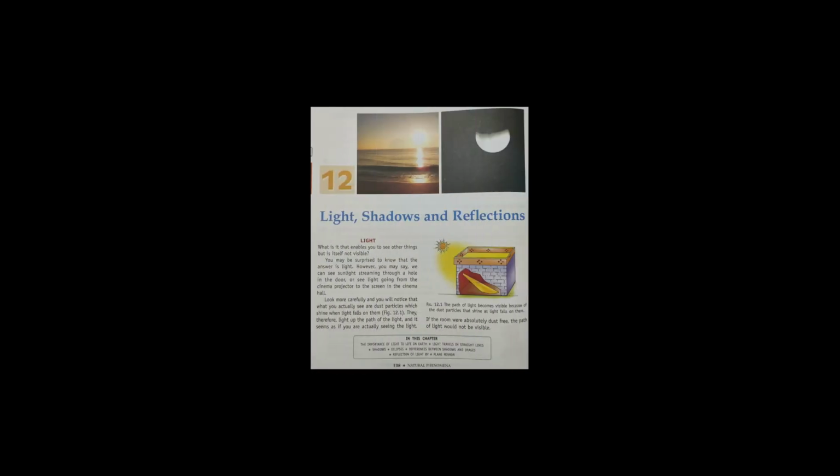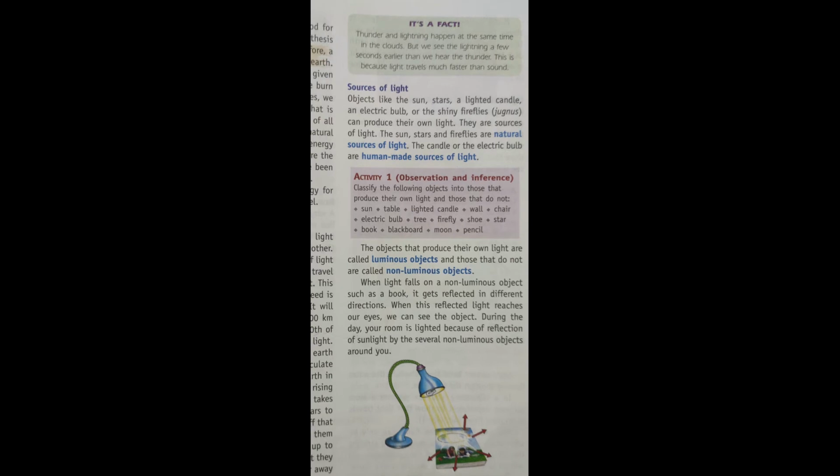Now, sources of light. What are the sources of light? There is a fact given there: thunder and lightning happen at the same time in the clouds, but we see the lightning a few seconds earlier than we hear the thunder. This is because light travels much faster than sound. They happen at the same time, but light travels faster than sound, so we see the lightning, and after a few seconds we hear the thunder. That is the reason behind that.